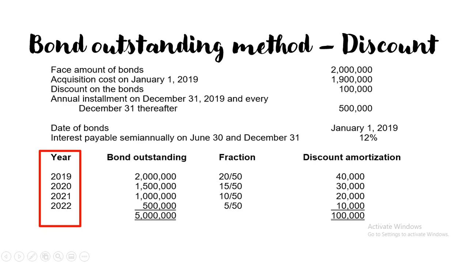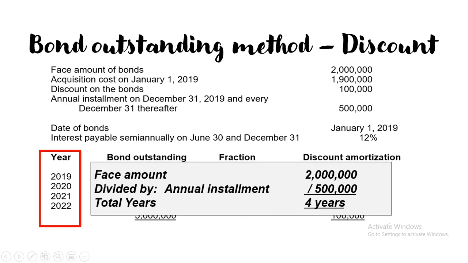So, for the year, why is it 4 years? It is not stated that it is 4 years. Remember, the face amount of the bond is 2 million. Then, every year, it will pay 500,000. So, how many years are needed? Within 4 years, it will pay all of the total amount, or the face amount of the bonds. So, that's why it is 4 years.